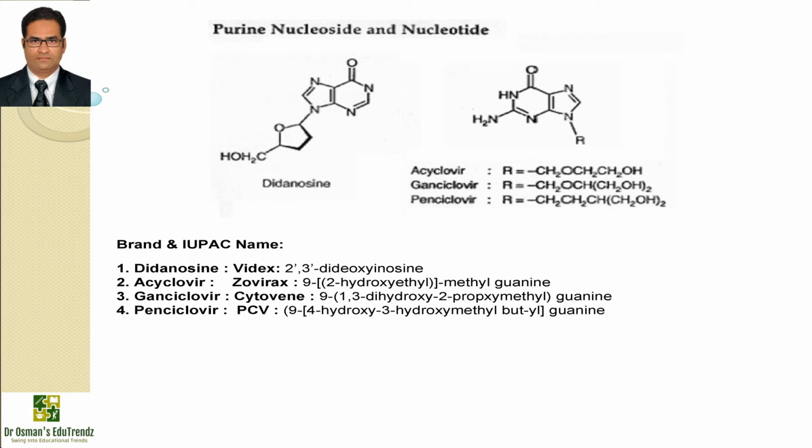Next drug is penciclovir, which is available with the brand name PCV and the IUPAC name is 9-(4-hydroxy-3-hydroxymethylbutyl)guanine. Penciclovir is the carbon analog of ganciclovir, and you can observe in the side chain the oxygen is replaced by carbon. It is more potent than acyclovir. The difference in activity is due to the stabilities of the triphosphate esters of penciclovir and acyclovir, in which case the penciclovir triphosphate is 10 times more stable than the triphosphate of acyclovir.